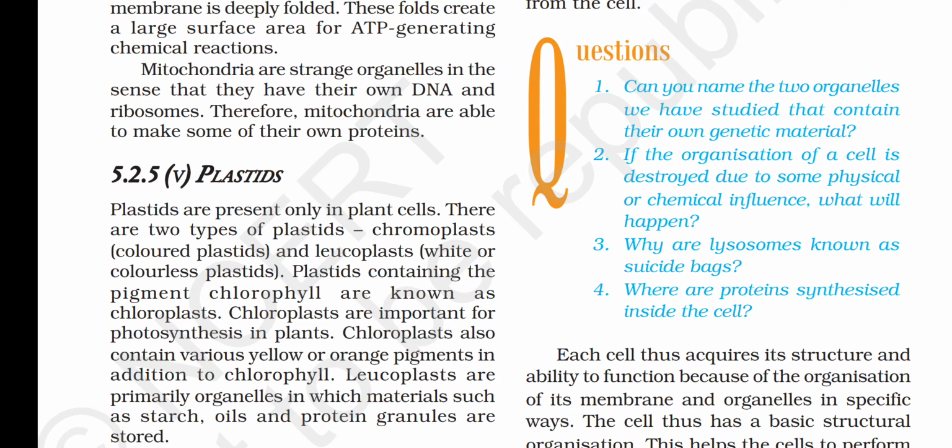So what was our question? हमारा क्वेश्चन था आपको दो सेल ऑर्गेनलीज के नाम बताने जिनके पास अपना जेनेटिक मटेरियल है. जेनेटिक मटेरियल से मतलब है डीएनए. So chloroplast and mitochondria is the answer of this question. They have their own genetic material. That is why they are also known as semi-autonomous cell organelles because they can multiply themselves. They have their own ribosomes, so they can synthesize their own protein.